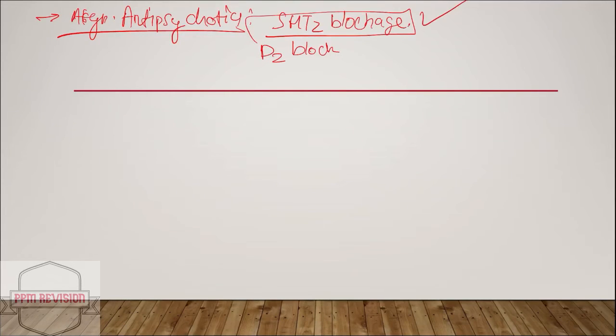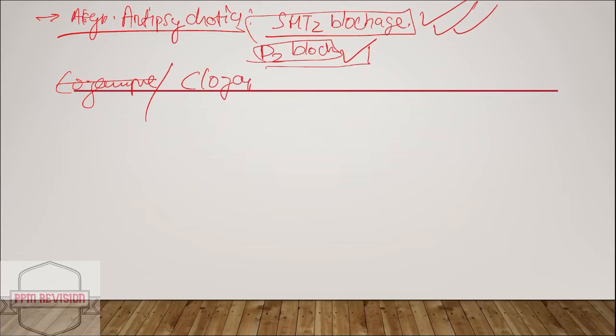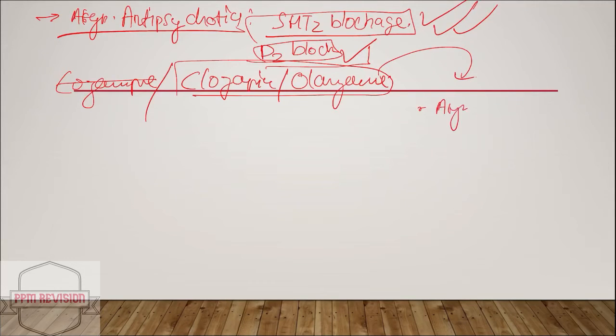Okay, so the main action is 5-HT2 blockade, and they have a weak D2 blockade as well. Now we'll be comparing some drugs and the common points. So we'll be looking at clozapine and olanzapine. Okay, so these are the examples of atypical